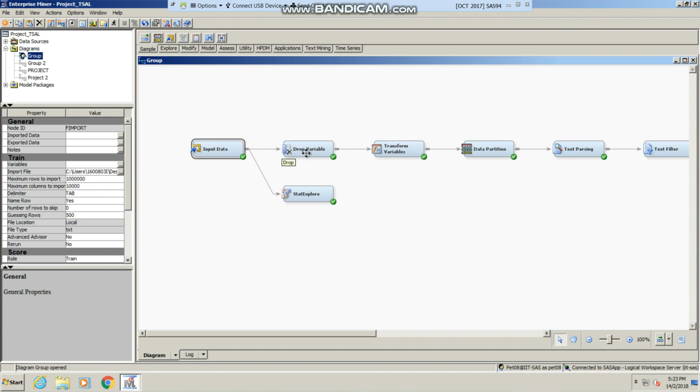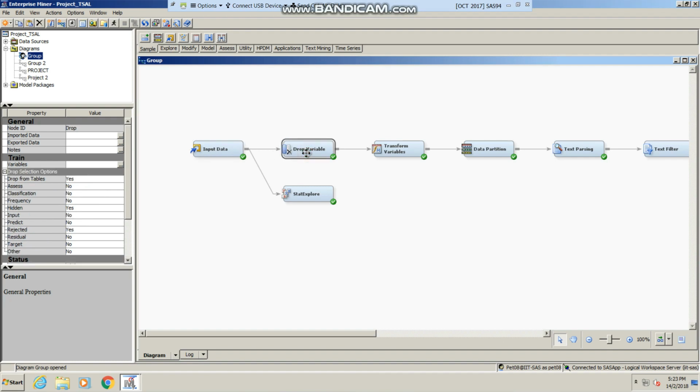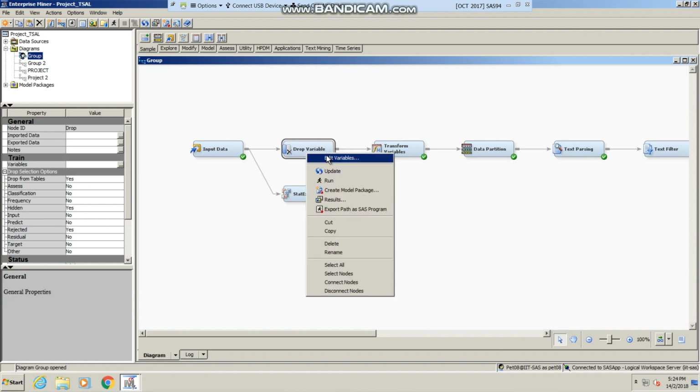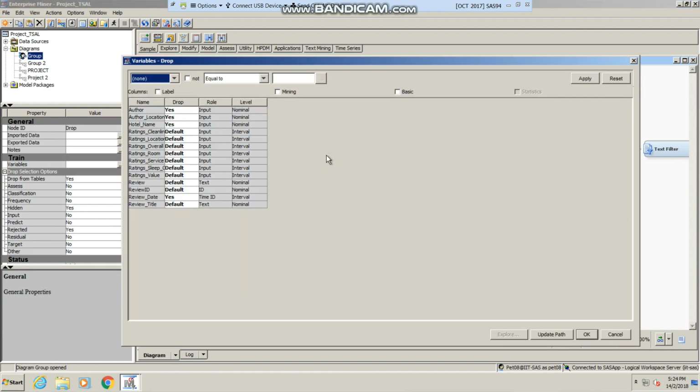I added the drop node to drop variables that were not important for the decision tree. We dropped author location, hotel name and review date because they do not provide any significant information in predicting whether a review is good or bad.